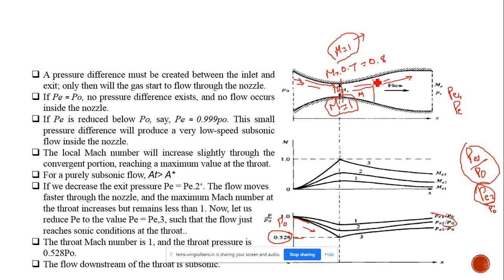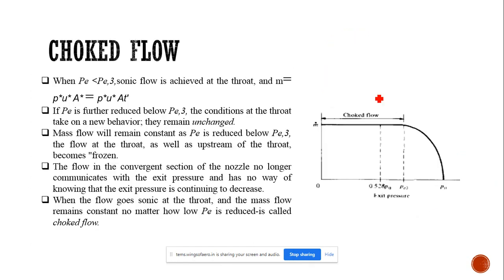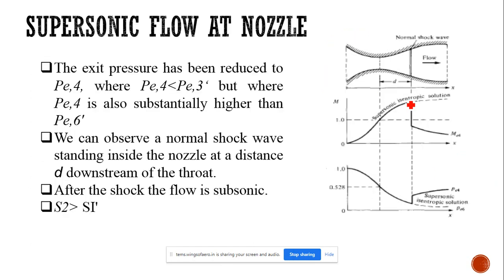The shock formed inside the nozzle is a normal shock only. There is a problem. Here you can see the exit pressure has been reduced to PE4, where PE4 is less than PE3. That means PE3 is greater, PE4 will be lesser.